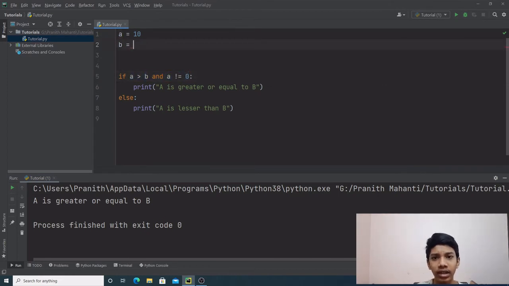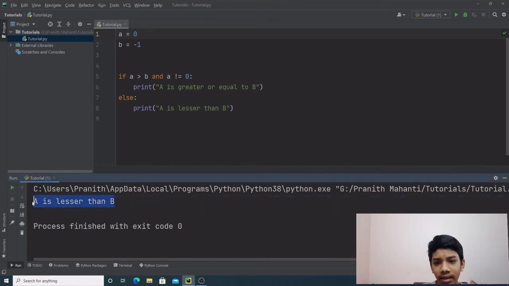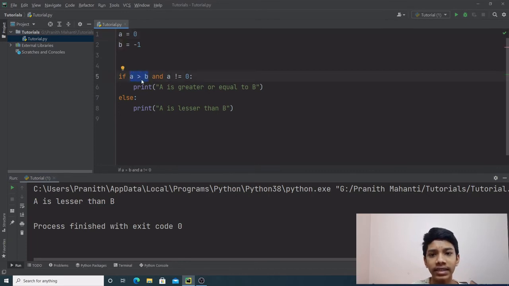Let's take -1 for b and 0 for a, and when we run the program we get a is lesser than b. Even though a is not lesser than b, we get a is lesser than b. That's because even though the first condition, a is greater than b, is satisfied, the second condition is not satisfied, because a is equal to 0. And the and operator only works when both the conditions are true.